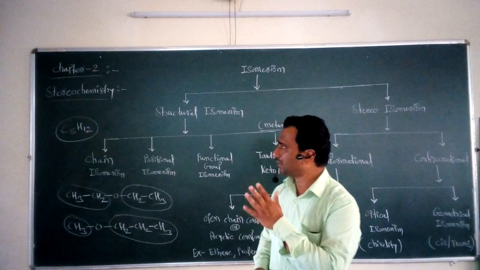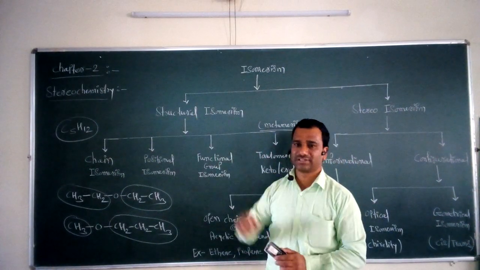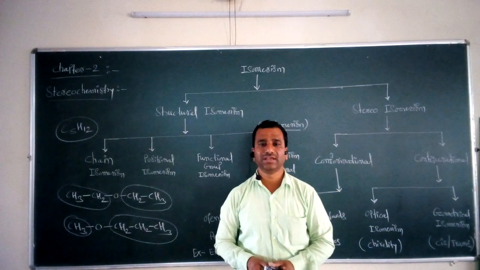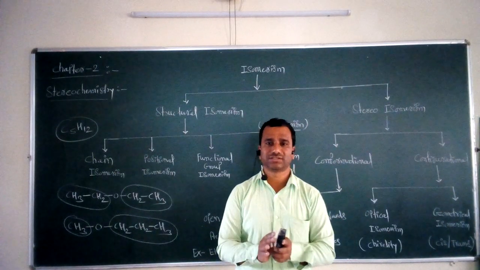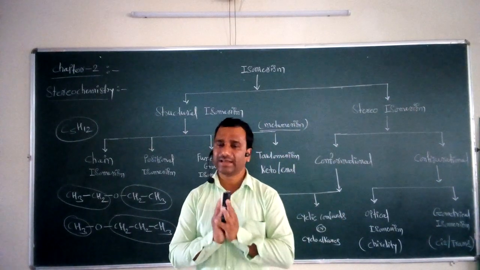In today's lecture, we started chapter number 2, stereochemistry, an important chapter from the syllabus. In this lecture, we studied the definition of stereochemistry, and after that, one important point: the classification of isomers, or classification of isomerism.